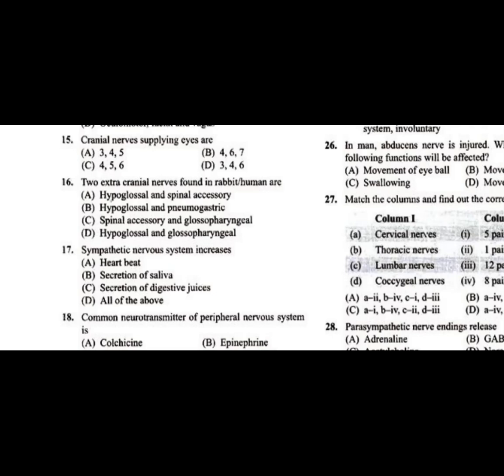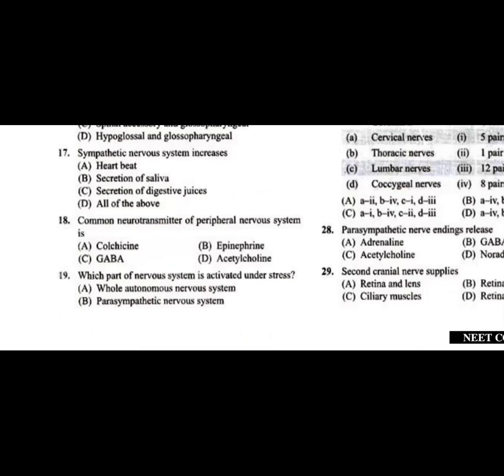Question number 17, sympathetic nervous system increases. As I said already, it is mainly involved in increasing the heart rate. So the first statement, heartbeat, is right.